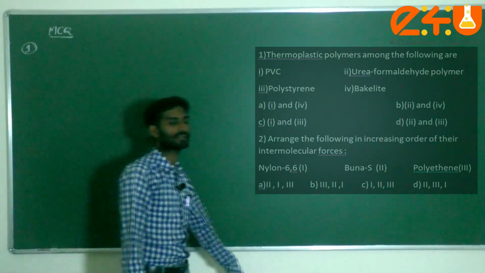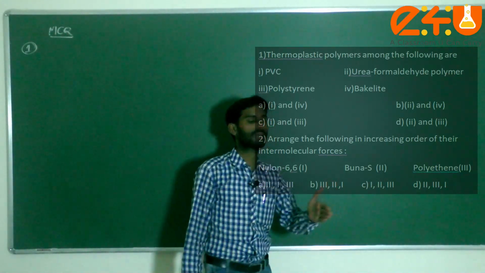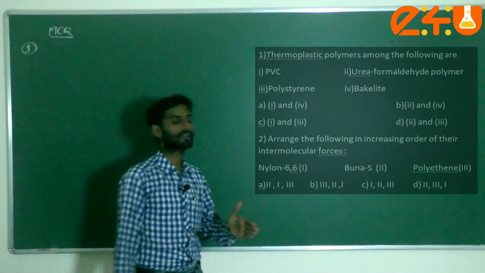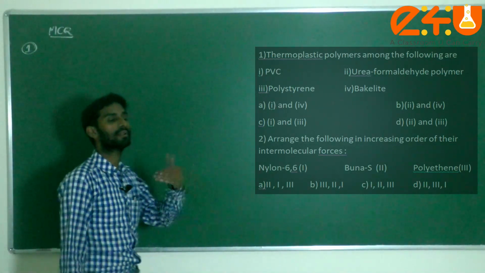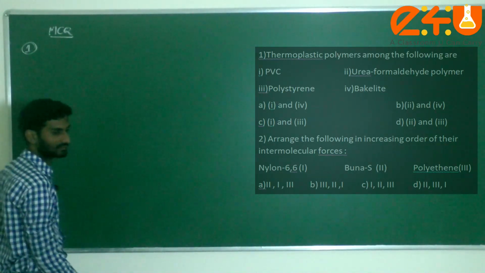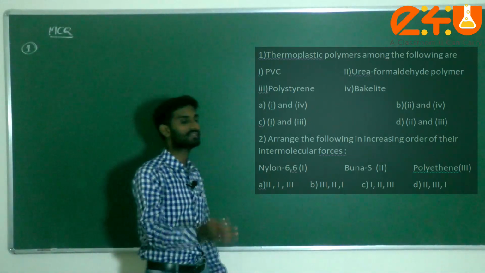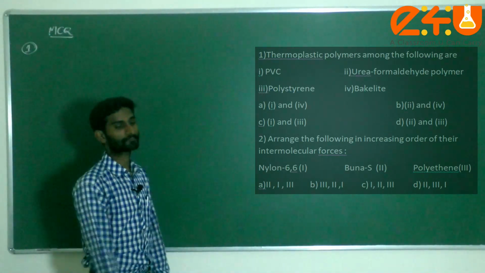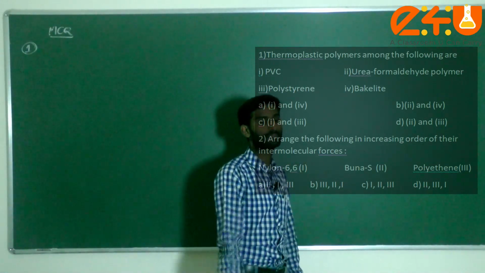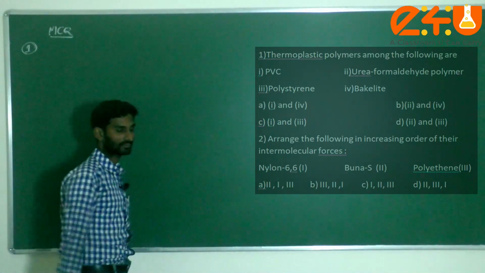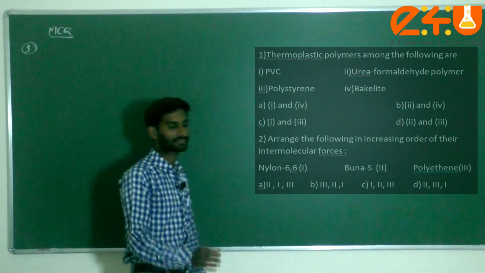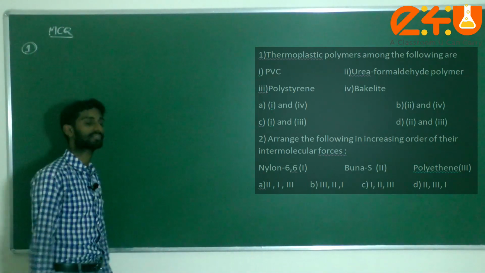First of all, what is meant by thermoplastics, dear students? Thermoplastics, thermosetting plastics, fibers, elastomers, these all come under the classification with respect to molecular forces. Am I correct or not? In this first question, PVC comes under thermoplastic. Urea formaldehyde polymer comes under the classification with respect to synthesis, so it is wrong. Polystyrene also comes under thermoplastics. Bakelite comes under condensation with respect to synthesis.